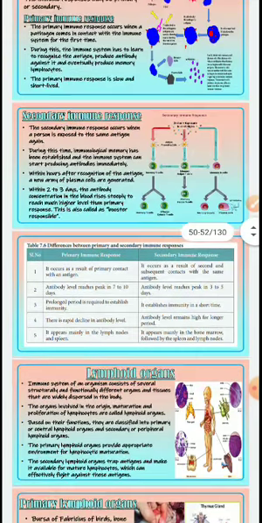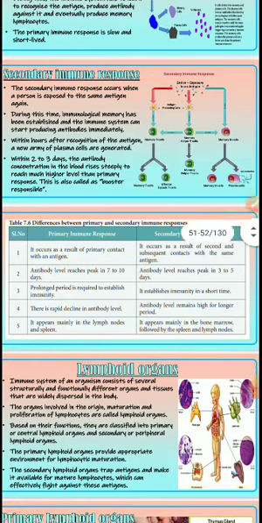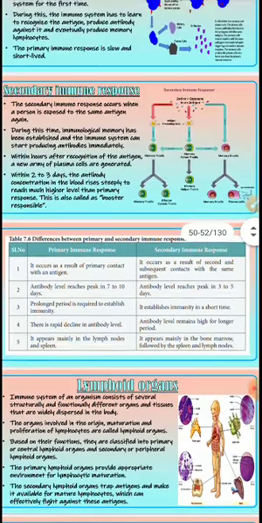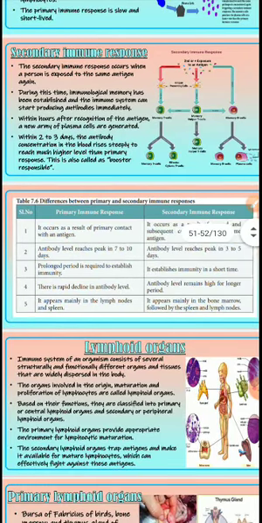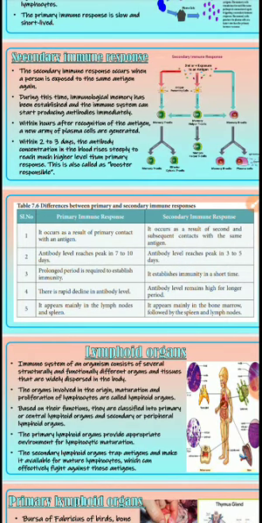The secondary immune response occurs when a person is exposed to the same antigen again. During this time immunological memory has been established, so the immune system can start producing antibodies immediately. Within hours after recognition of the antigen, a new army of plasma cells is generated. Within 2 or 3 days the antibody concentration in the body rises steadily to reach a much higher level than in the primary response. This is also called the booster response.